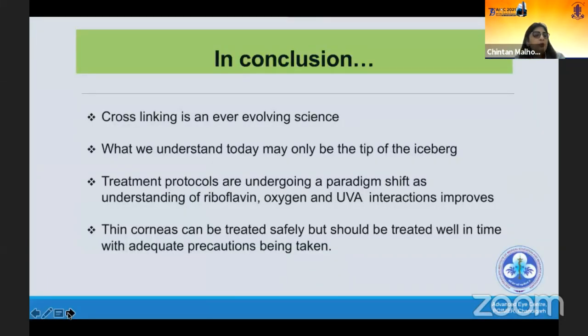So to conclude, cross-linking is an ever-evolving science. What we understand today may only be the tip of the iceberg. Treatment protocols are undergoing a paradigm shift, and thin corneas can be treated safely, but should be treated well in time with adequate precautions being taken. Thank you very much. And I apologize for overshooting the time a little bit.